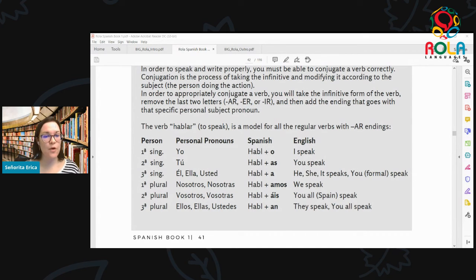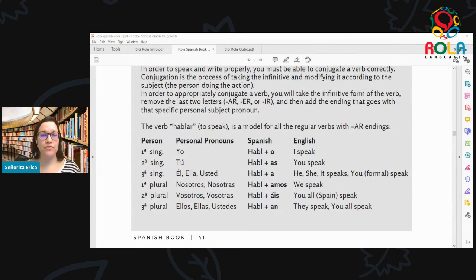Okay. Now, on to nosotros and nosotras. For this one, you can see it in front of you. The ending is going to be amos. So again, we start with the infinitive, hablar, cut off the final AR, and add back the ending that's specific for nosotros, nosotras, which is amos. So altogether, we have, repita después de mí, nosotros hablamos.